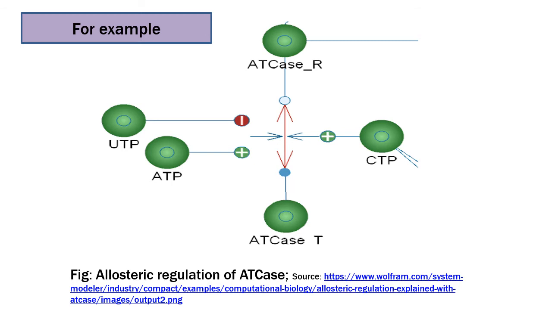The activity of ATCase is controlled by the modulators UTP, ATP and CTP. Here ATP and CTP act as positive modulators. That means binding of these molecules increases the catalytic activity of ATCase enzyme, while UTP acts as a negative modulator. That means its binding decreases the catalytic activity of ATCase enzyme.